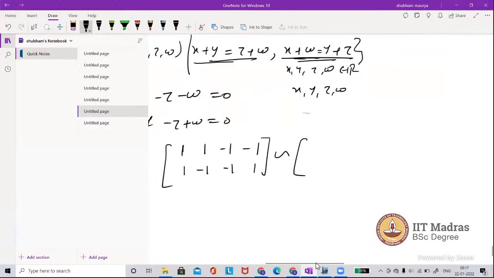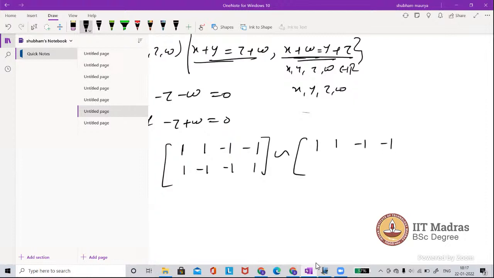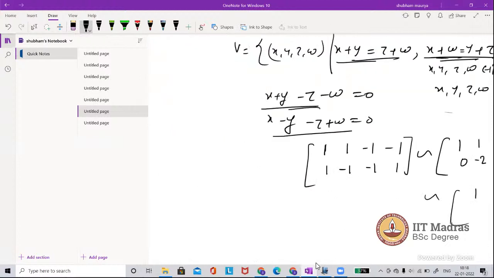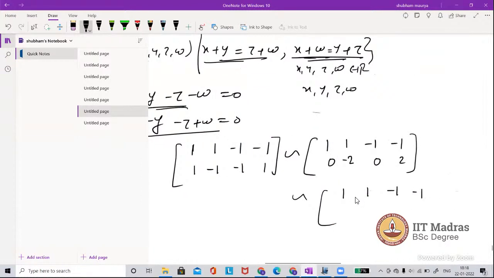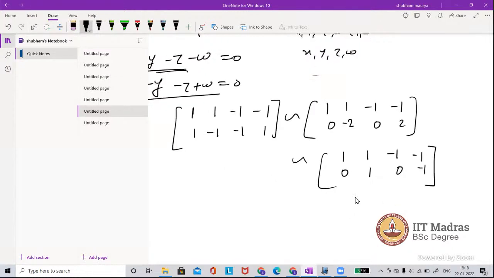So this is 1 1 minus 1 minus 1, and if you subtract the first row from the second row, you will get 0 here, and this is minus 2. Then just make it row echelon form. Divide by minus 2. It will be 1 here, 0 here, and this will be minus 1. Now this is in row echelon form.